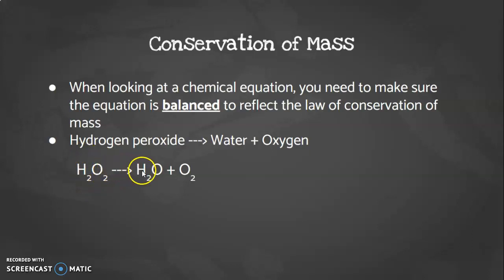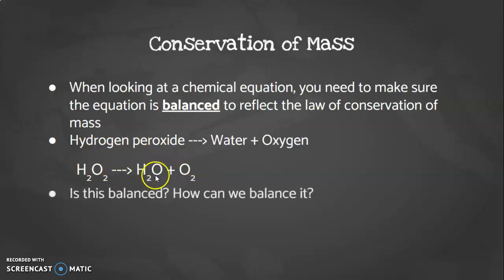But then we follow over to our product side. We have 2 hydrogen and 3 oxygens because we have 2 here and 1 here. So it's not the exact same, right? Because we had 2 and 2 here, and now we have 2 hydrogen and 3 oxygen. So is this balanced? No. How can we balance it?